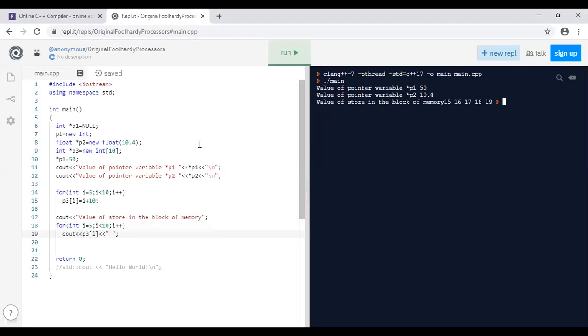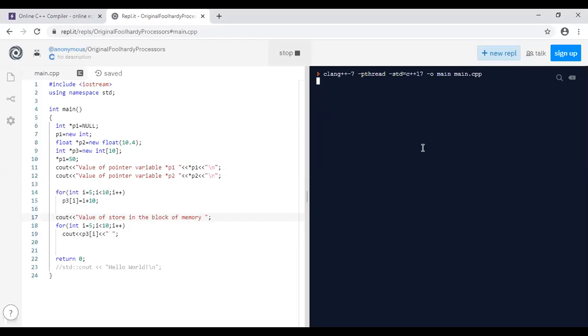So look at the execution. With respect to this execution, the first pointer variable gives 10.0. We have already discussed that with respect to P1 and P2.